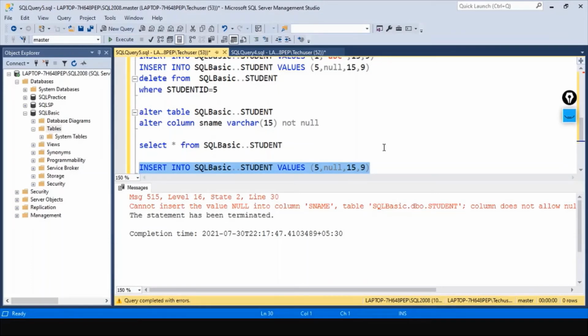It is trying to preserve the correctness of the data, as without this constraint we were having null values inside the name column, which was not correct. Now, with the help of this constraint, it will not allow us to enter a null value for the name column. So, let's refresh this.